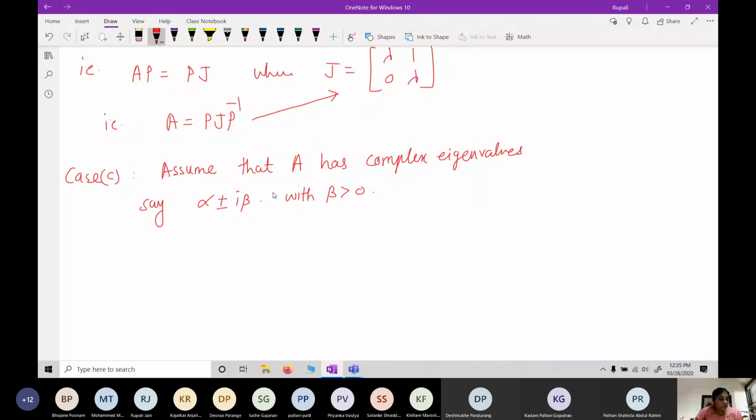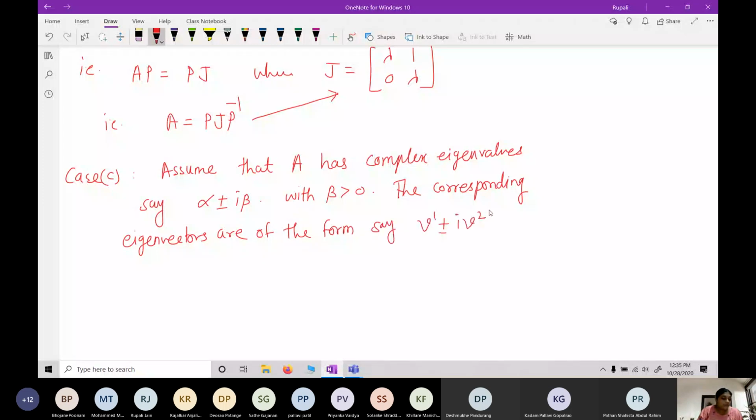If we are having complex eigenvalues, the corresponding eigenvectors will be of complex form, say V1 plus or minus i V2, where V1, V2 are real independent vectors.